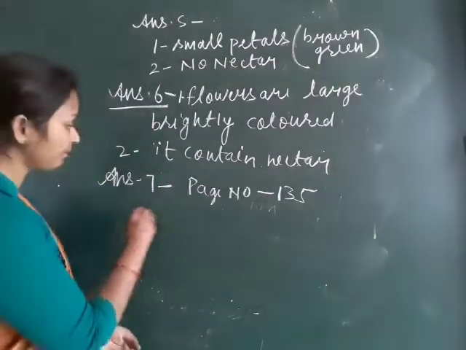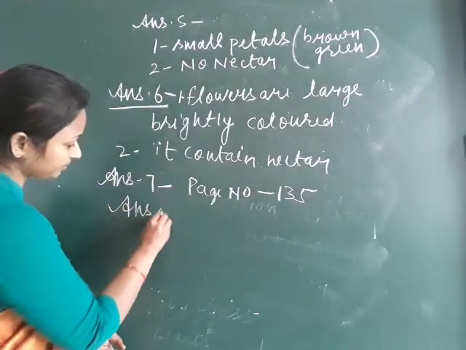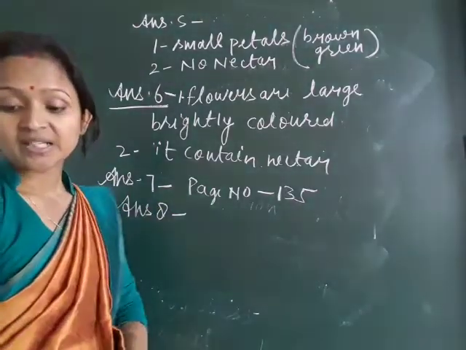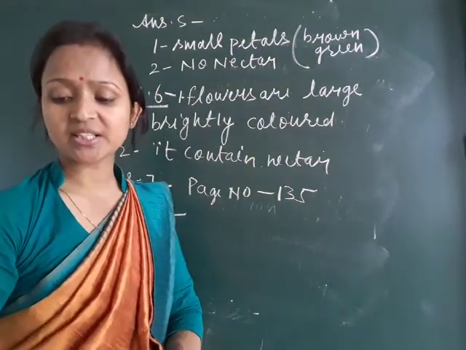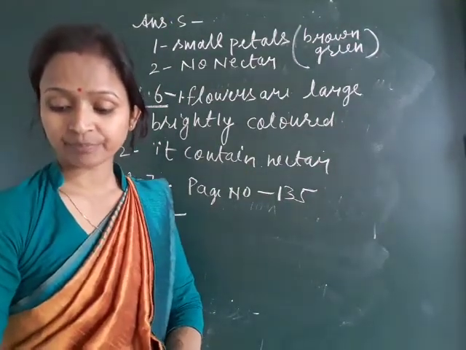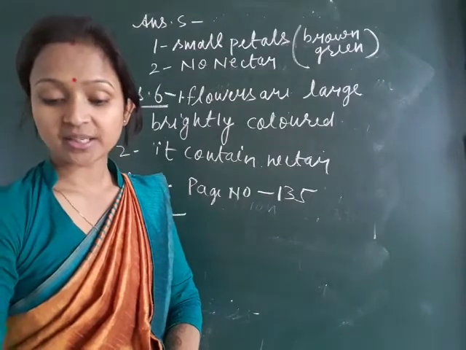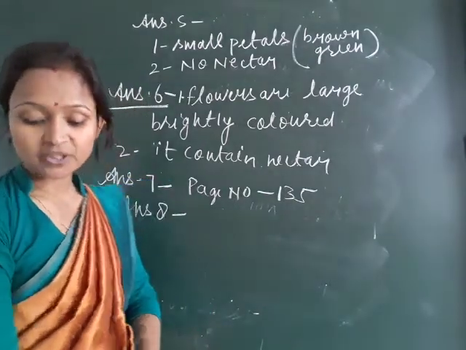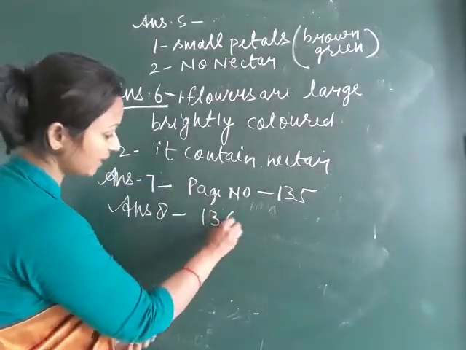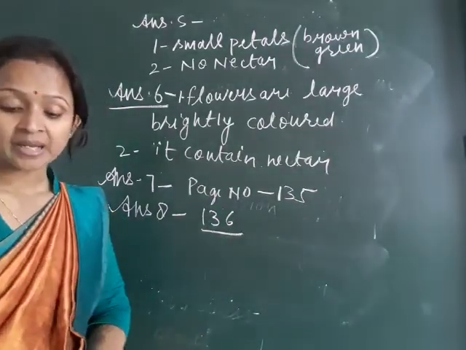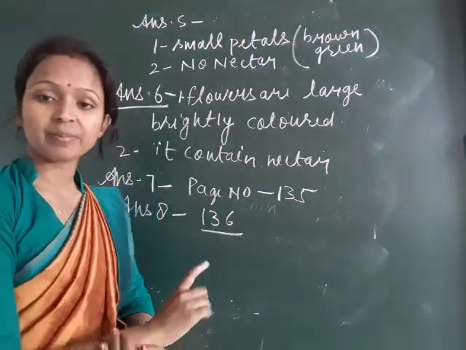The last question is answer 8. Describe the various ways by which seeds are dispersed. Write from page number 136; in the old book it is given on page number 136.